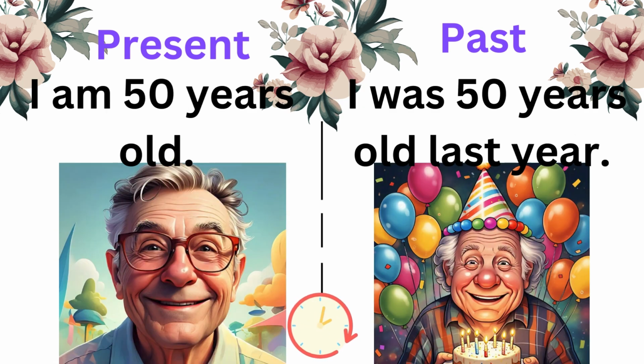Present tenses. I am 50 years old. The past tenses. I was 50 years old last year.